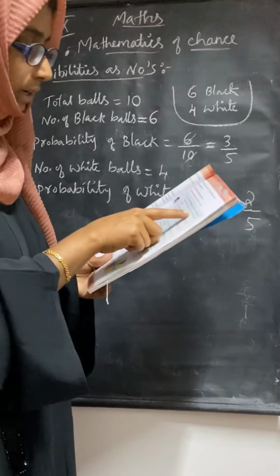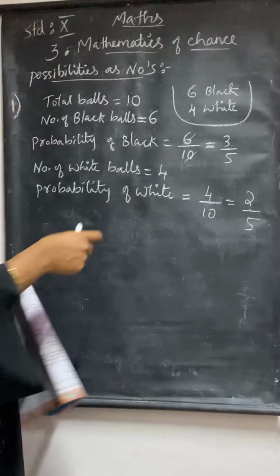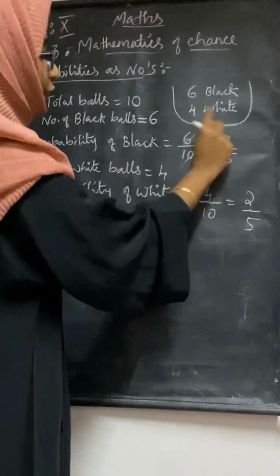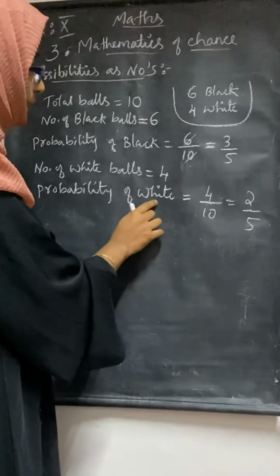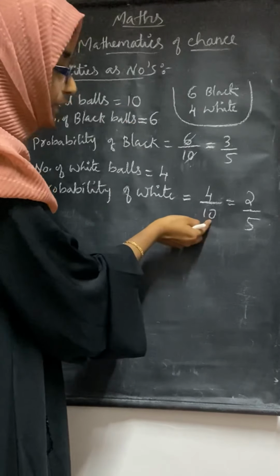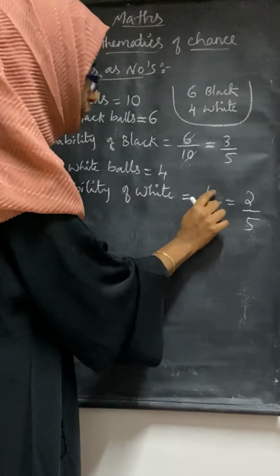Now the second question, probability of being white. Number of white balls, how many? 4 you have, and the probability of white will be the total number 10 that you write in the denominator, and the number of white balls will be 4 by 10.